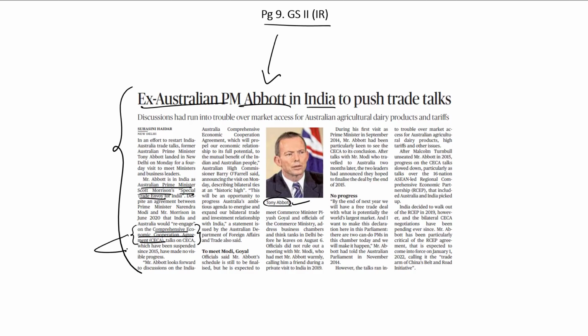The negotiations related to this free trade agreement came to a halt in 2015, and they have been suspended since then as the negotiations ran into trouble over the question of market access for Australian agricultural and dairy products and the tariff barriers on these products by India.